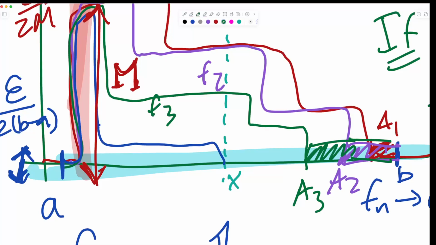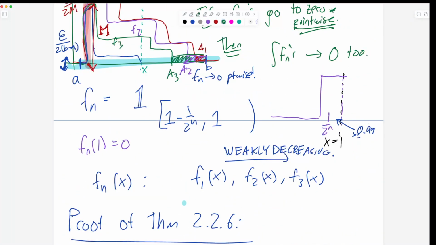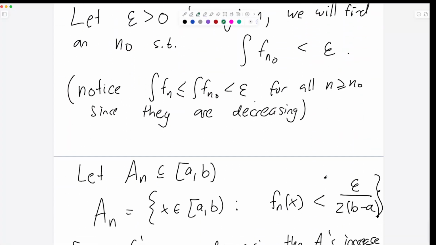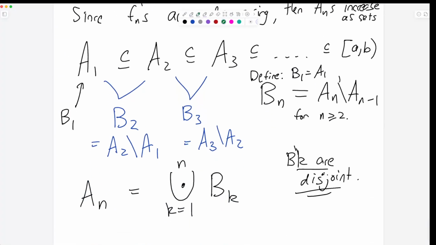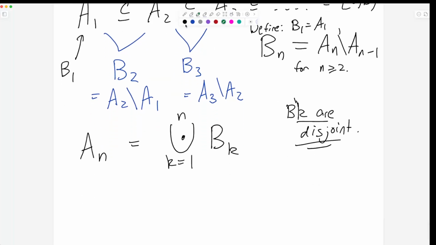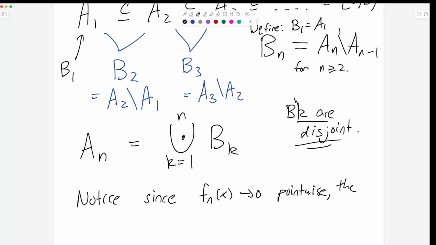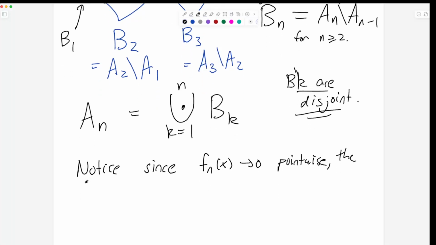Okay, let's go back to normal zoom and go down. The observation is that we should be able to apply the no free lunch theorem to the B's. So notice, since fn of x goes to 0 pointwise, the B's altogether cover everything. So say the infinite limit of B's is everything.